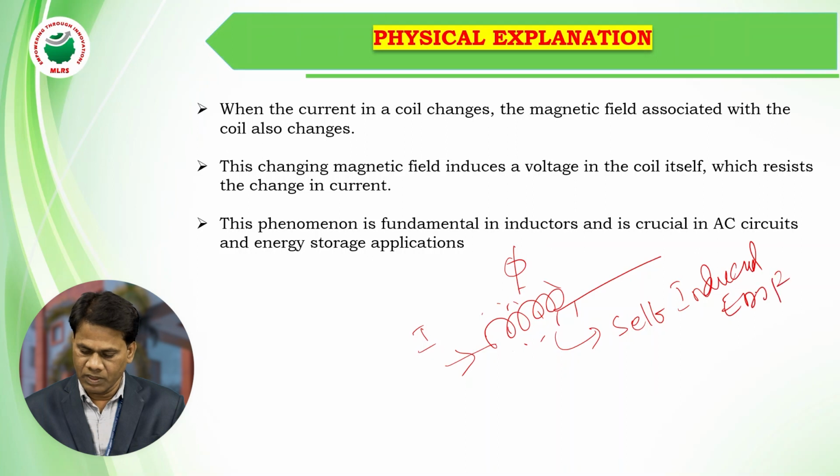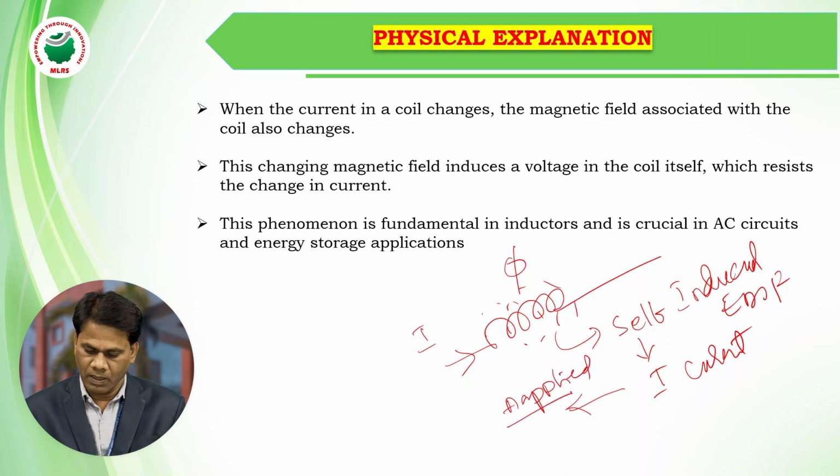Because of the self-induced EMF, a current is set up. This induced current is the current set up by the self-induced EMF. This current opposes the applied current according to Lenz's law. This is the effect in a coil, and this is the cause.